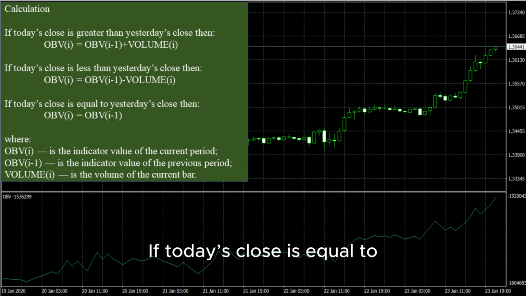If today's close is equal to yesterday's close, then OBV[i] equals OBV[i-1], where OBV[i] is the indicator value of the current period, OBV[i-1] is the indicator value of the previous period, and Volume[i] is the volume of the current bar.